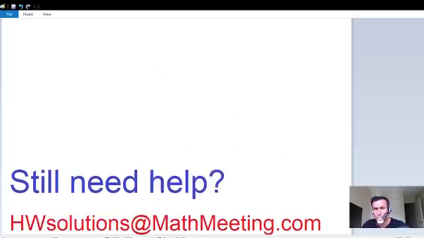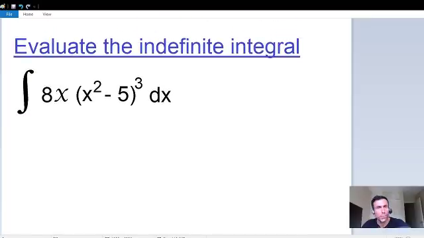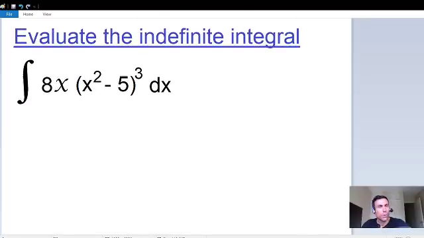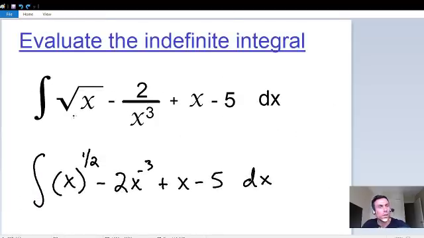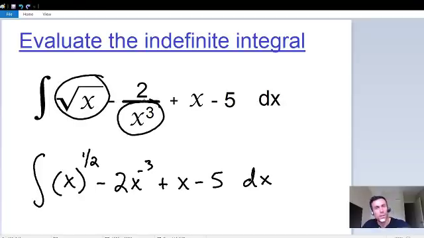But let's get started right away with this example where we need to use U substitution. Notice that this is not a basic example like the earlier one, because we don't have a bunch of isolated x terms. We have this parentheses followed by an exponent of 3, all being multiplied by an 8x. So obviously we can't use the same technique as in the earlier example. Let me go back to that now. In that earlier example, notice how we had a bunch of isolated x terms and a constant of -5.